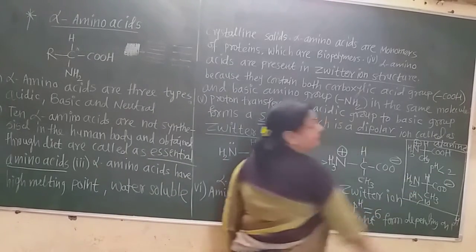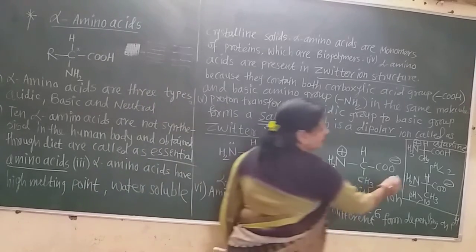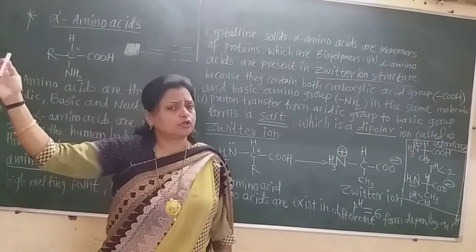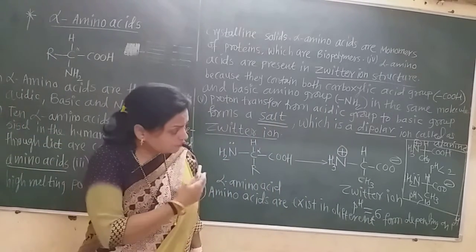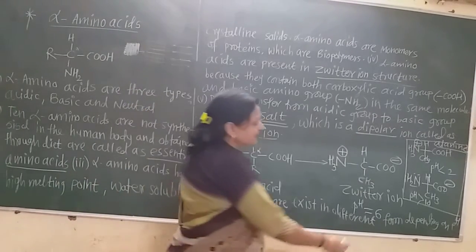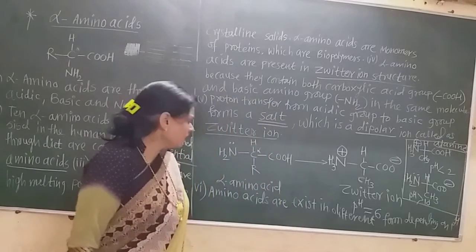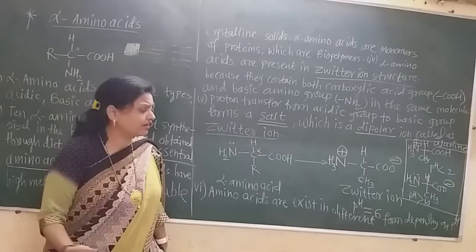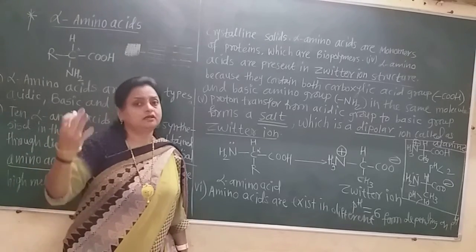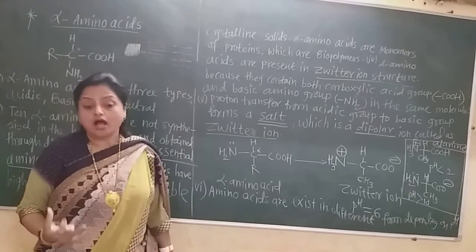So that is very acidic. And if this COOH group gives its proton away, and suppose that form of alanine is there, then the pH is greater than 10. That is a very basic pH. So amino acids exist in different forms depending upon the pH of their solution. Now this is about the alpha amino acid.